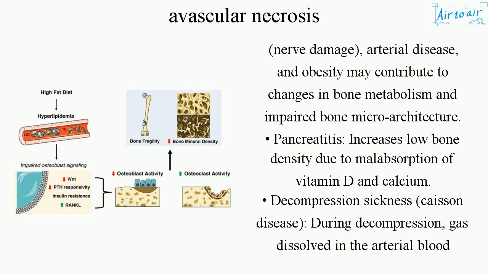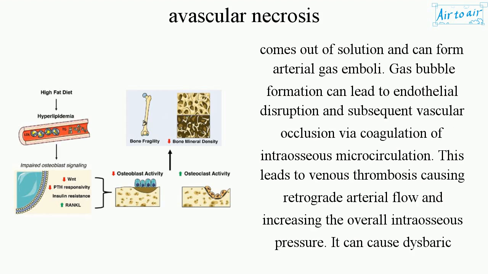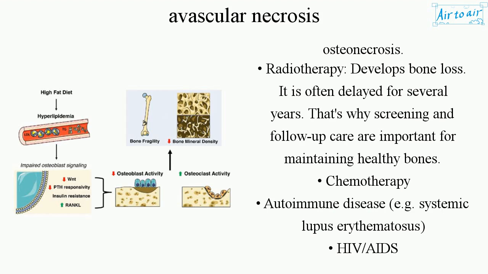Decompression sickness, Caisson disease. During decompression, gas dissolved in the arterial blood comes out of solution and can form arterial gas emboli. Gas bubble formation can lead to endothelial disruption and subsequent vascular occlusion via coagulation of intraosseous microcirculation. This leads to venous thrombosis, causing retrograde arterial flow and increasing the overall intraosseous pressure. It can cause dysbaric osteonecrosis.